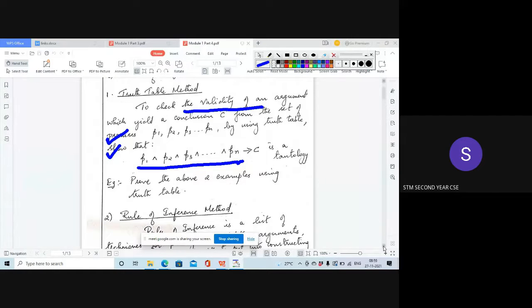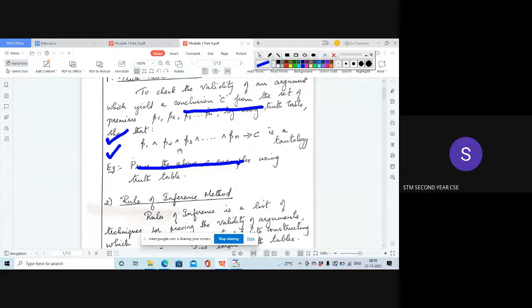That is, whether to find out whether a given conclusion is true or false. So to prove that this conclusion C is true, we have to prove that P1 and P2 and so on, the conjunction of all the premises, implies the conclusion is a tautology. So this is one statement that you should keep in mind while applying this rule of inference.